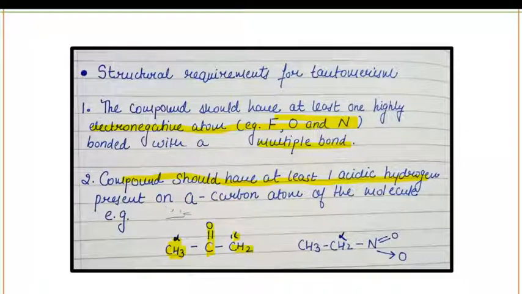So the necessary condition is the compound should have at least one highly electronegative atom and the compound should have one acidic hydrogen. And what is that? There should be a functional group directly attached to a carbon, and the carbon which is directly attached to the functional group has the hydrogen atom, and that hydrogen atom will act as an alpha hydrogen.